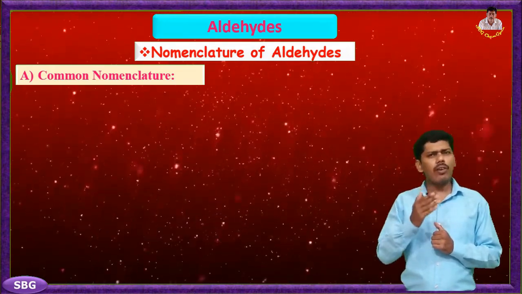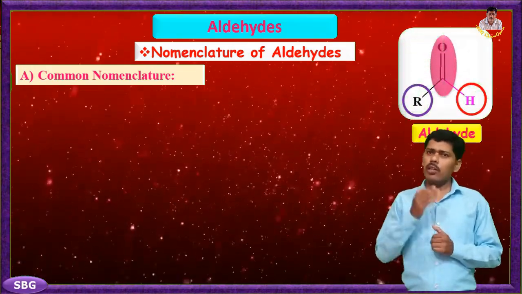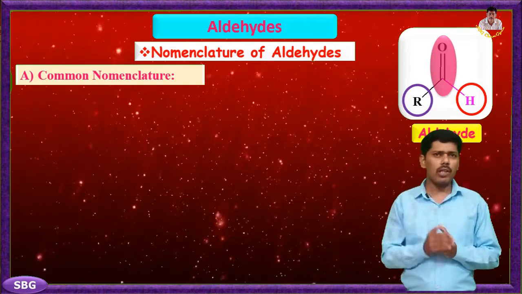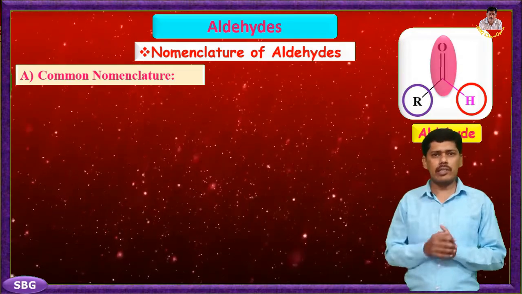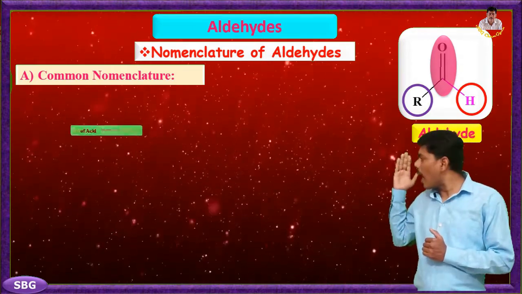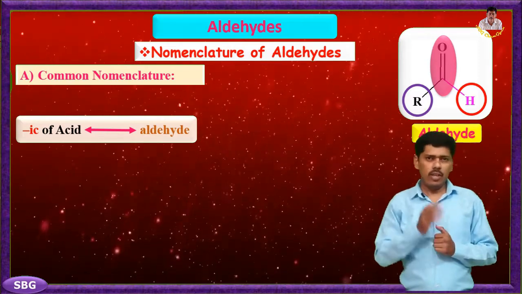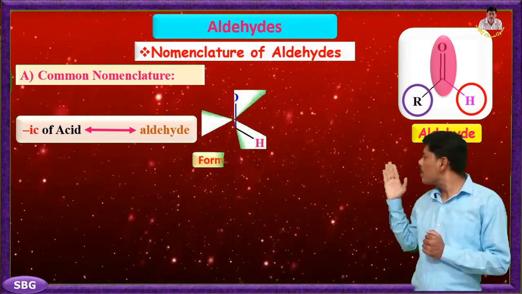Aldehydes are often called by their common names instead of their IUPAC names. The common names of most aldehydes are derived from the common names of corresponding carboxylic acids by replacing ending -ic of the acid with aldehyde. For example, formaldehyde, which we can see here, and next is acetaldehyde.